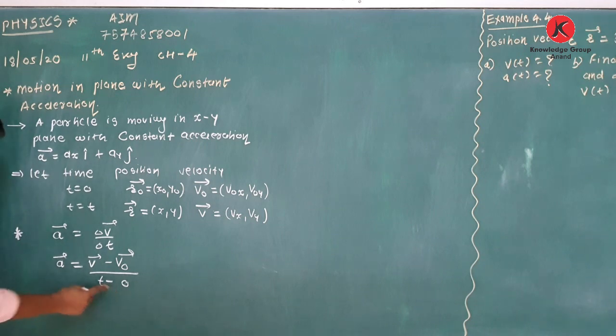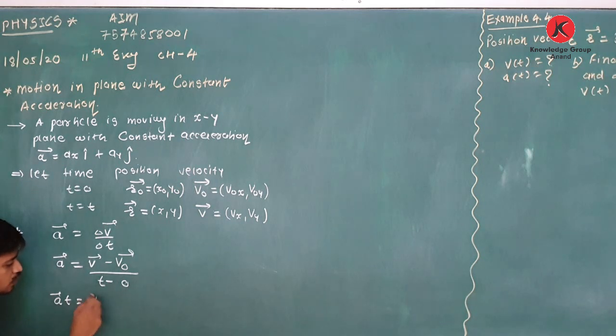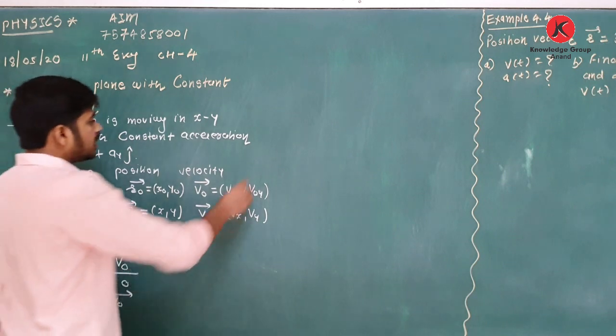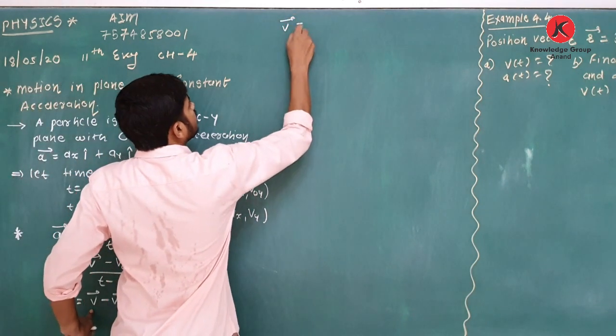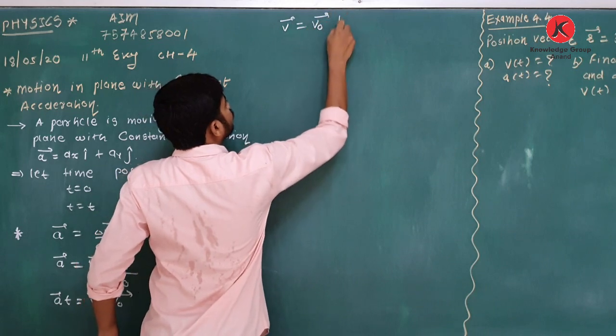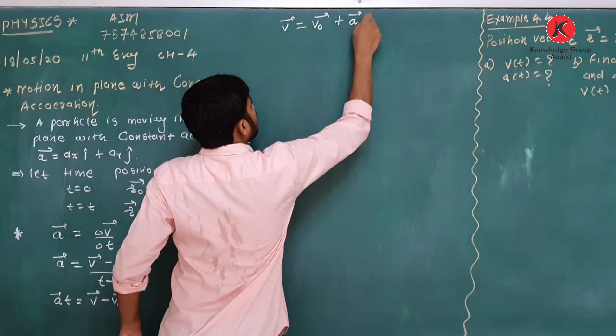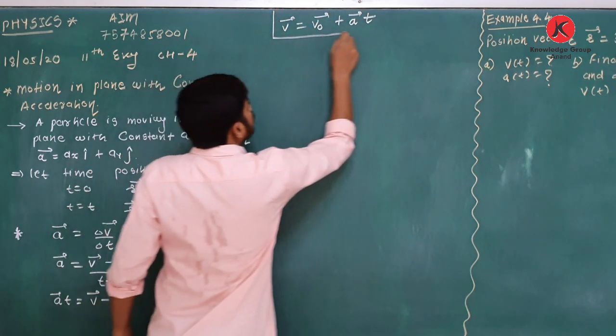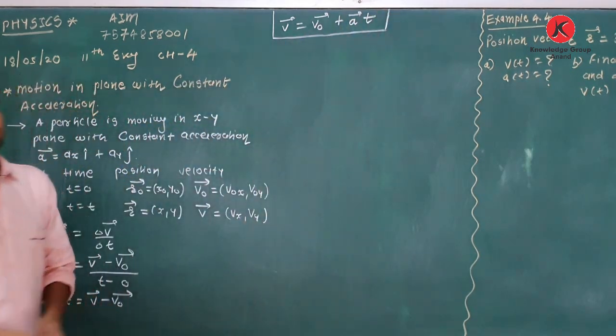Now if you multiply t this side, you will get at is equal to v minus v0. Now if you make v the subject, then you will get v is equal to v0 plus at. It is the first equation.